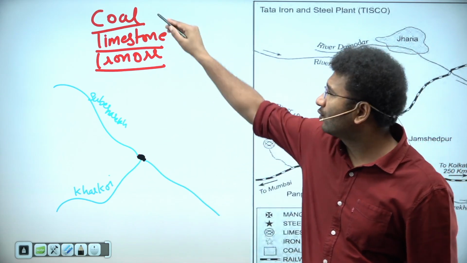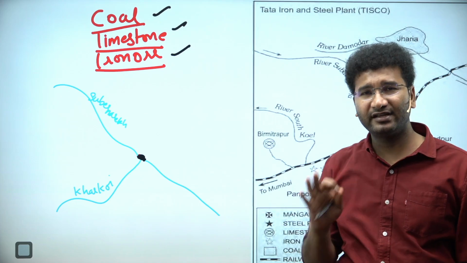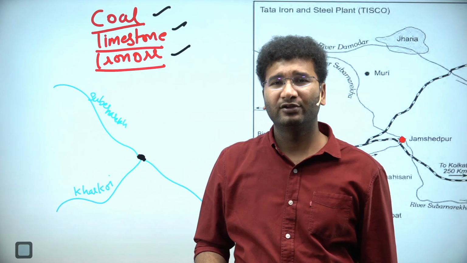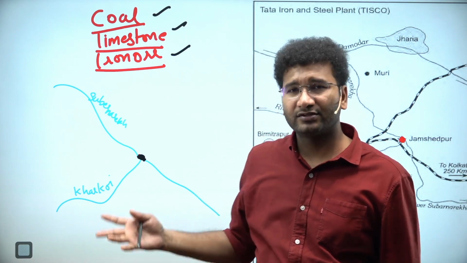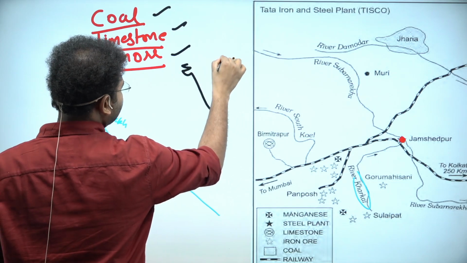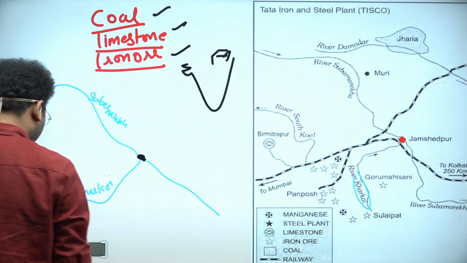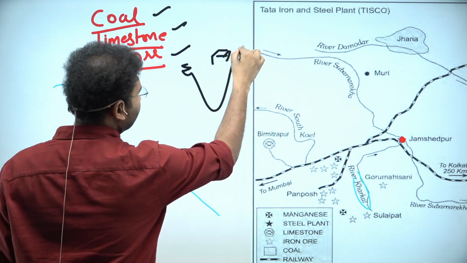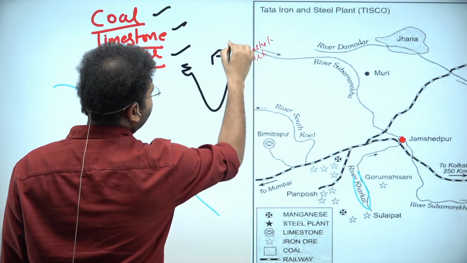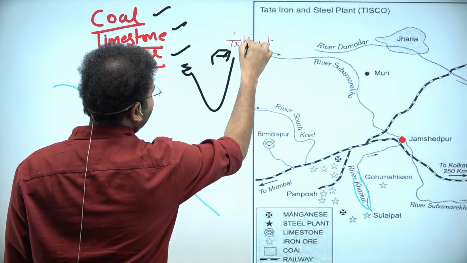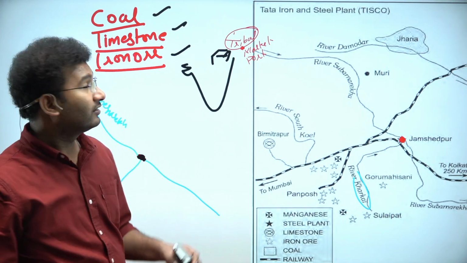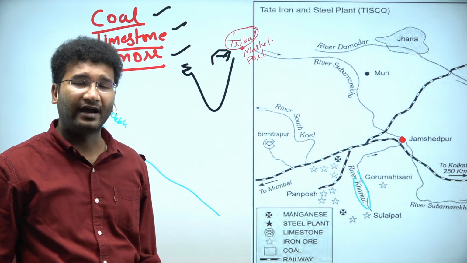Now you need coal, limestone, iron ore. These are the three major raw materials that are required. Apart from that, you also need power, labor, and transportation. So this part of the region is located here. If this is your India, this is the Chota Nagpur plateau. Next to it, Kolkata is not far away. This is your Kolkata, and you have a market here. You also have a port here, and the tribal people are present here. Who? Santals, Beals, all the tribal people. So that's the reason why you went in for setting up the iron and steel plant here.